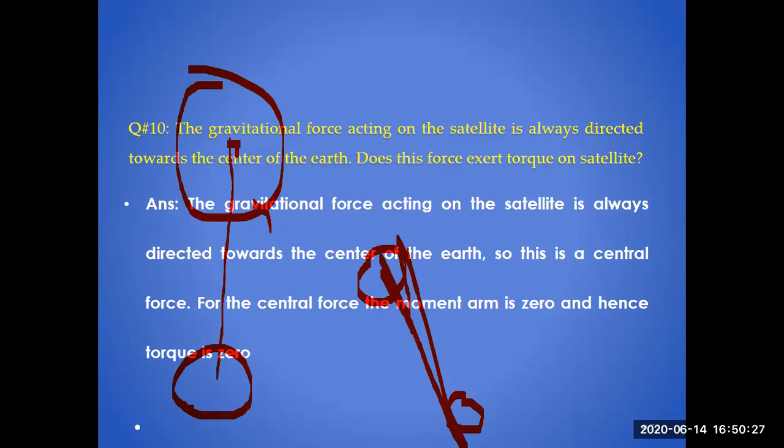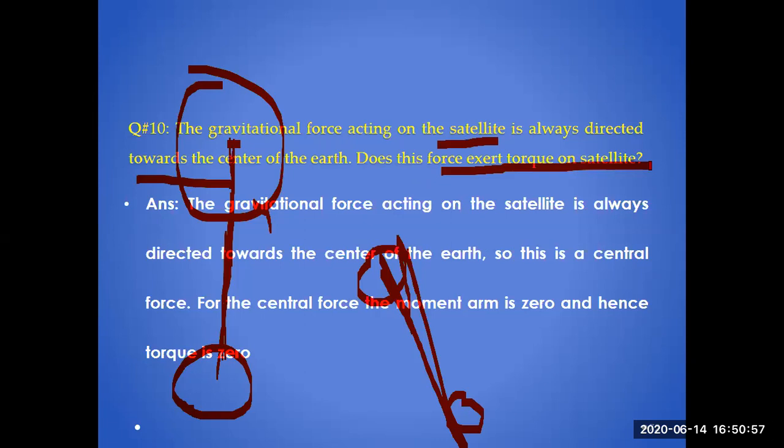But if the force is acting from the center of one body to the center of the other body, there is zero moment. When there is no moment, no rotation will be produced. So that's why the force acting on the satellite is always directed towards the center of the Earth, and this force is not exerting torque on the satellite. Why? Because the basic requirement of torque is that you must have a moment arm.